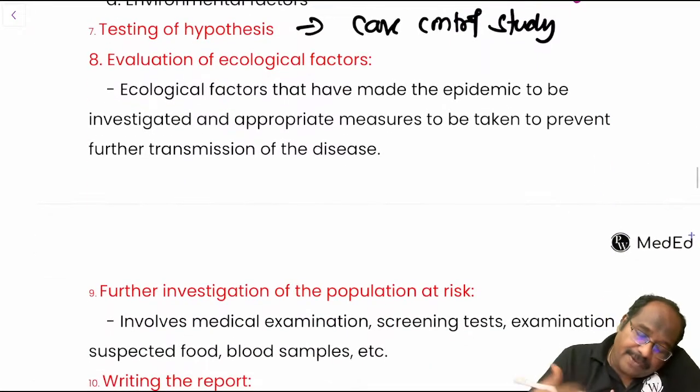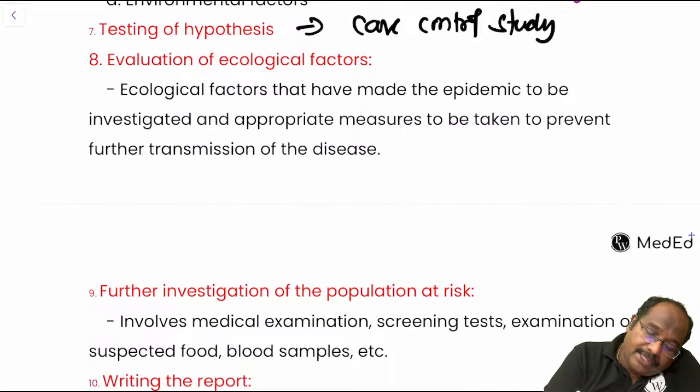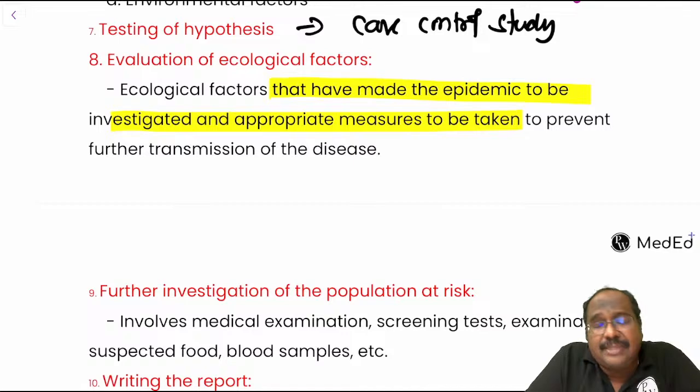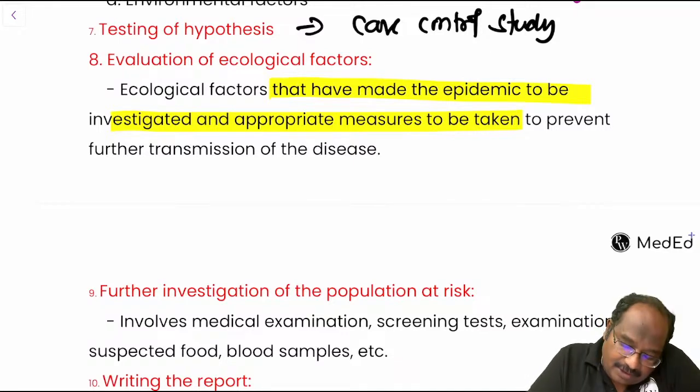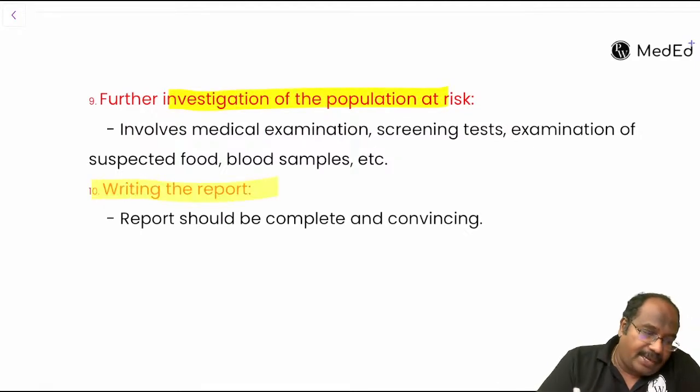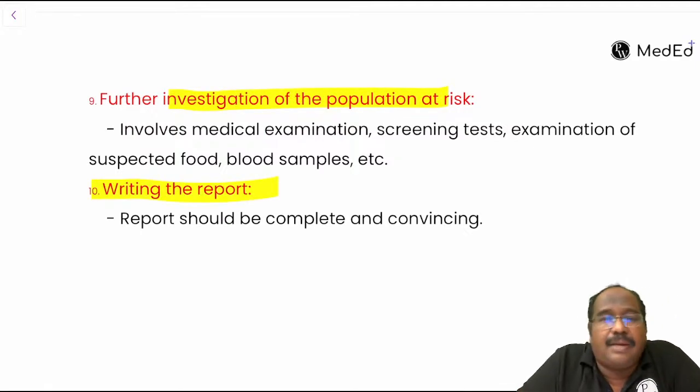Then evaluation of ecological factors. Go there and check whether the pipe has really been broken, and whether a mixture of sewage with the drinking water has happened. You go and check it. Evaluation of ecological factors, further investigation of population at risk, and writing the report, guys. The final step is writing the report.